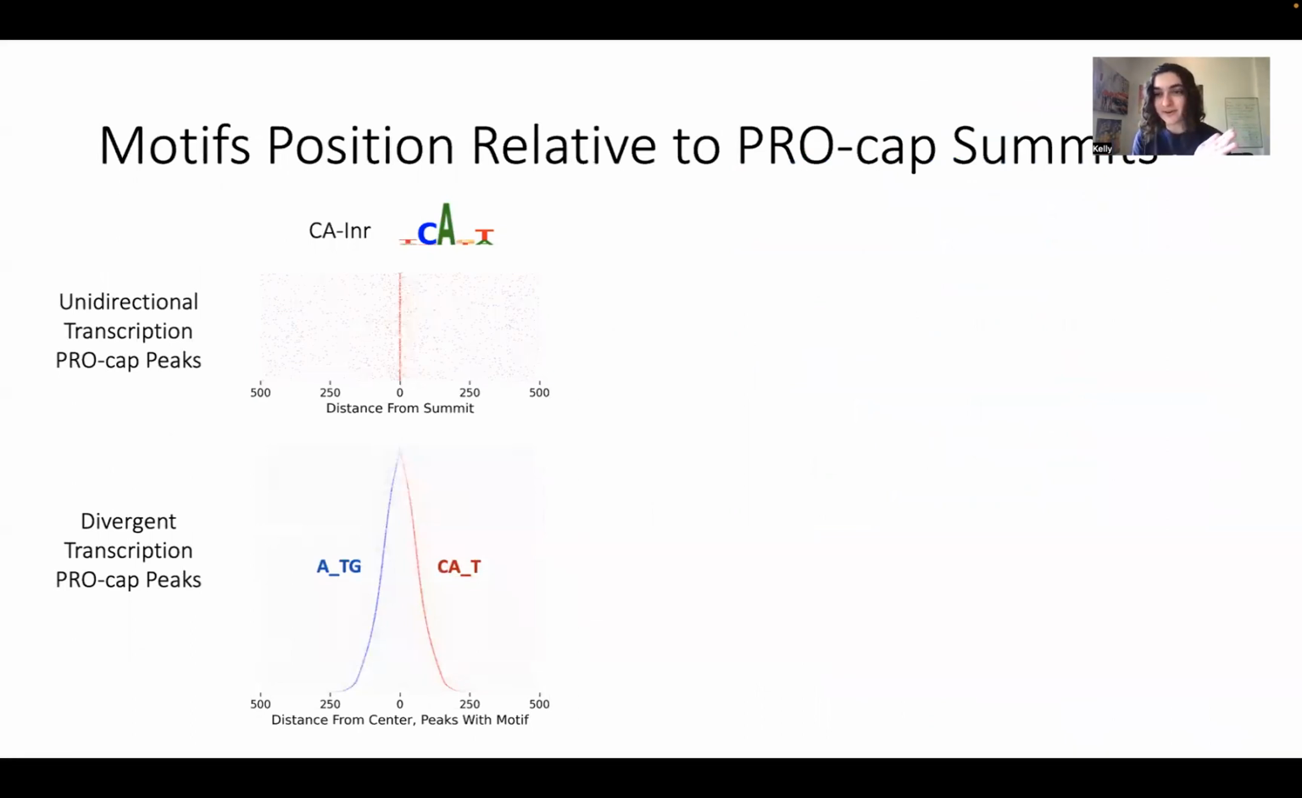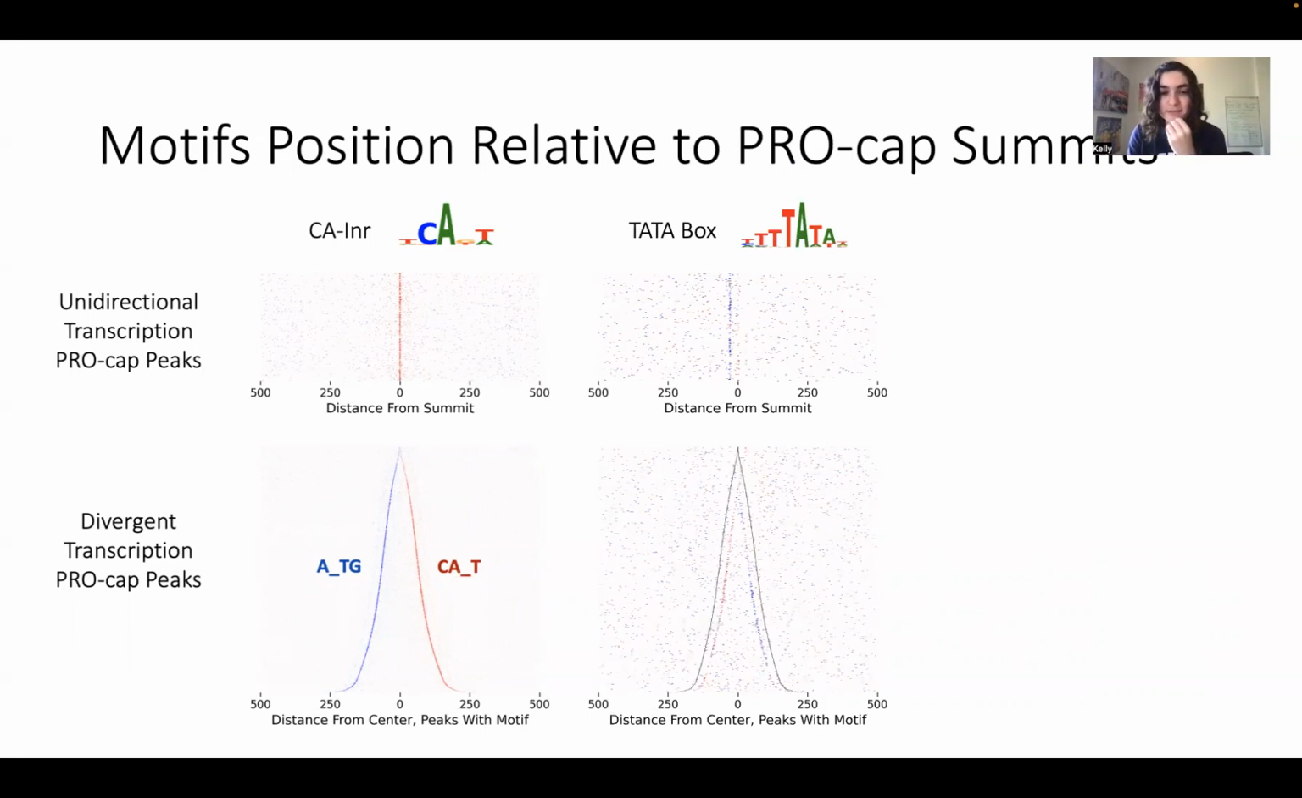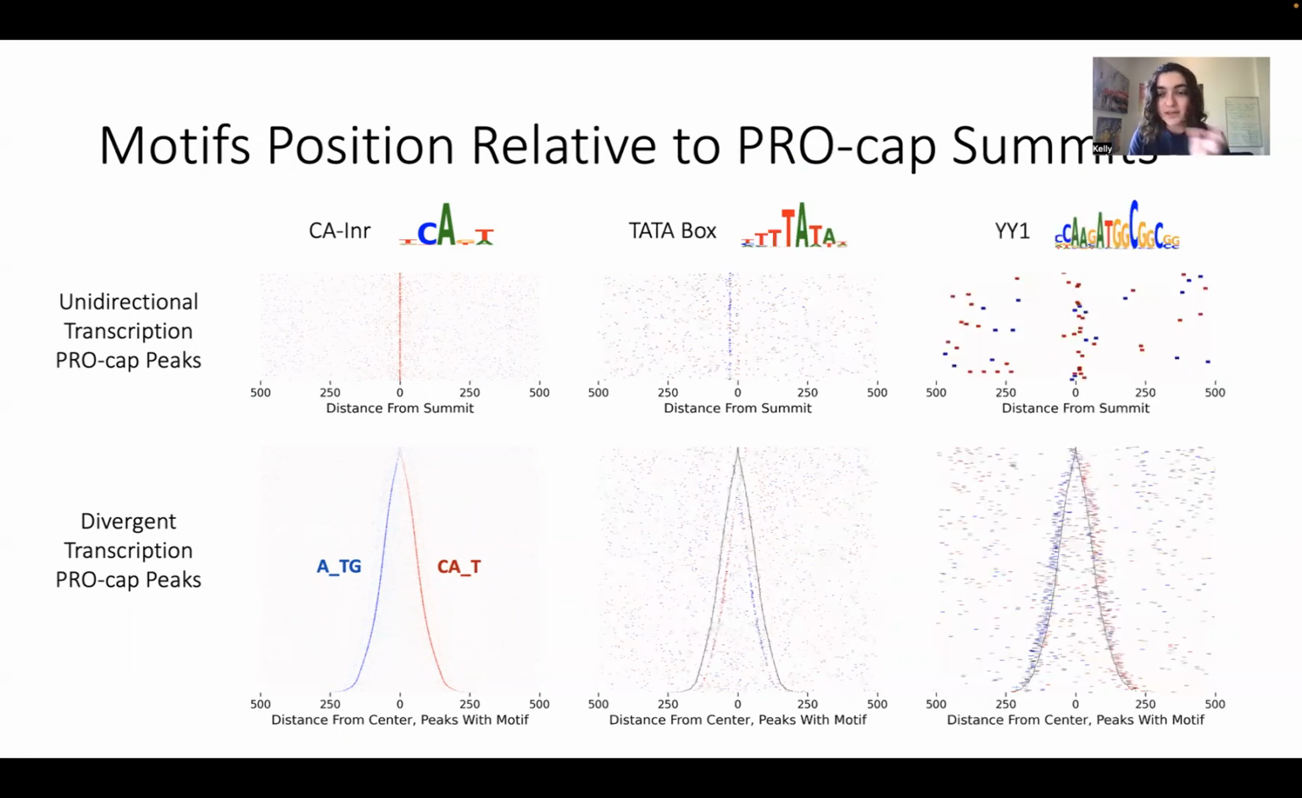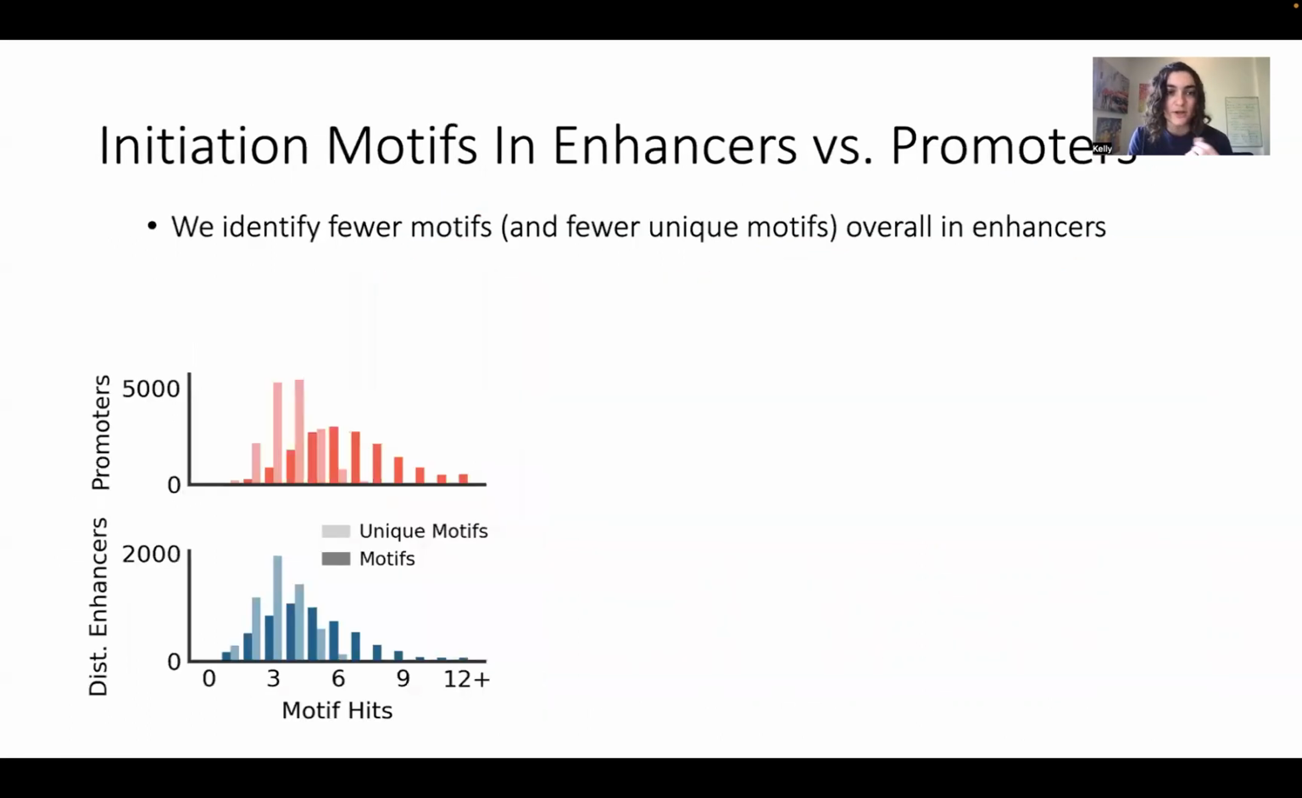For example, the INRs tend to be right at the summits in either unidirectional peaks up top and bidirectional peaks down below. We can look at the strand specificity too and confirm that INRs are very, very strand specific. We can look at where the TATA box positions itself, and as we expect, it's about 30 base pairs upstream of either of the summits and also orientation specific. And we can look at something like NFY, which is a third example where we see really interesting positioning relative to the summits.